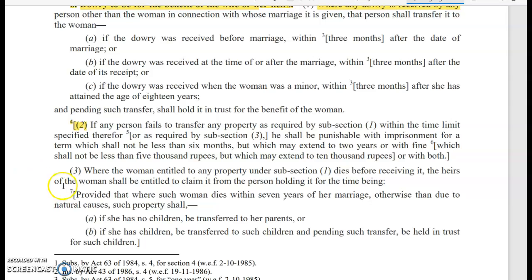Then clause 3 under section 6 stated that where the woman entitled to any property under subsection 1 dies before receiving it, the heirs of the woman shall be entitled to claim it from the person holding it for the time being.